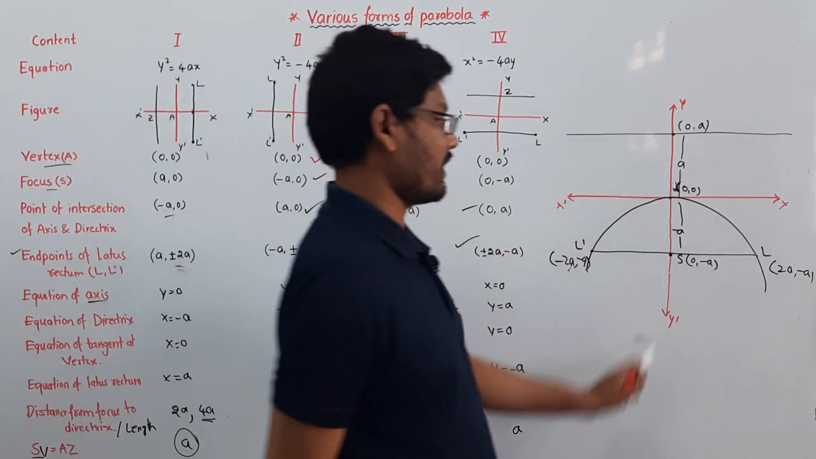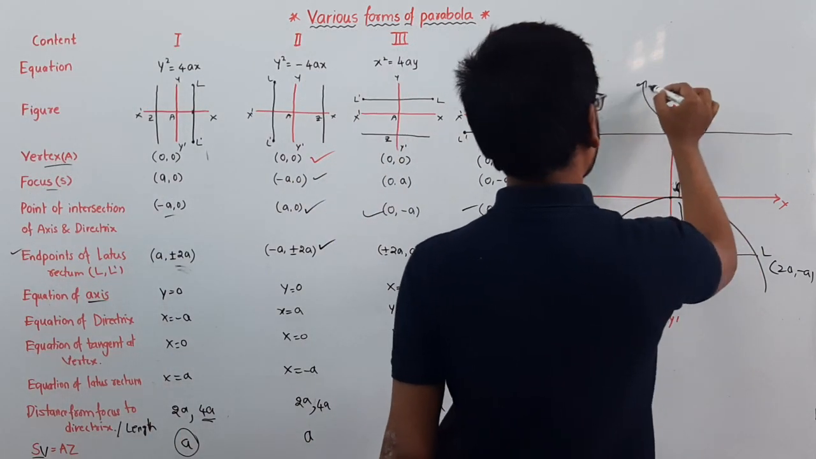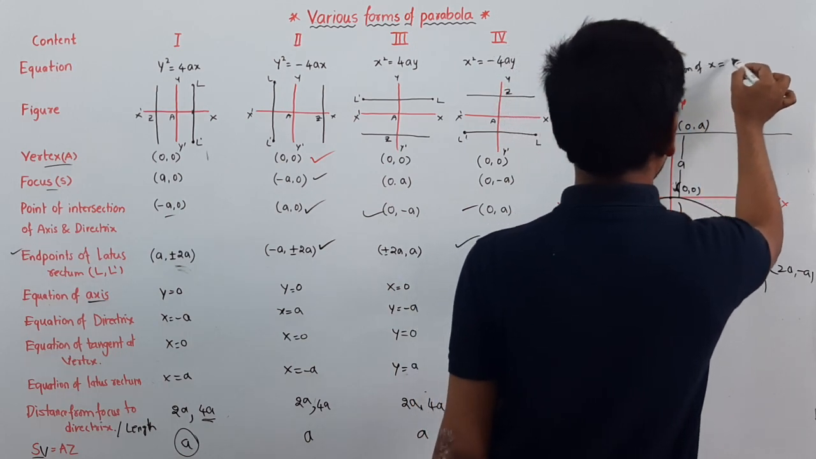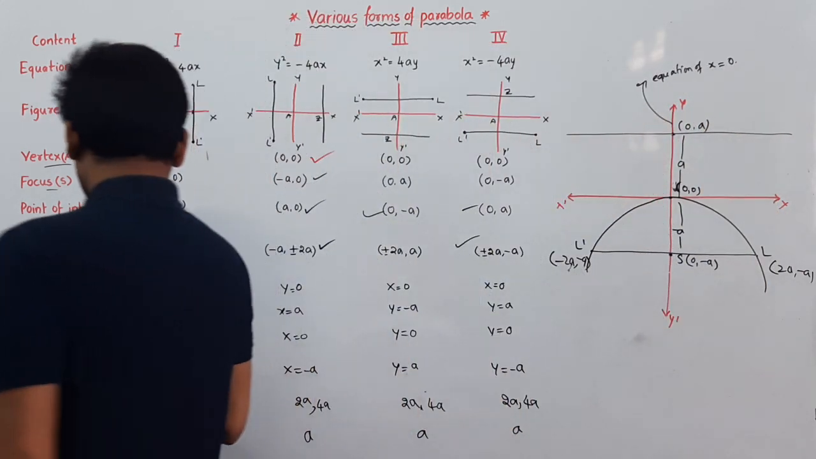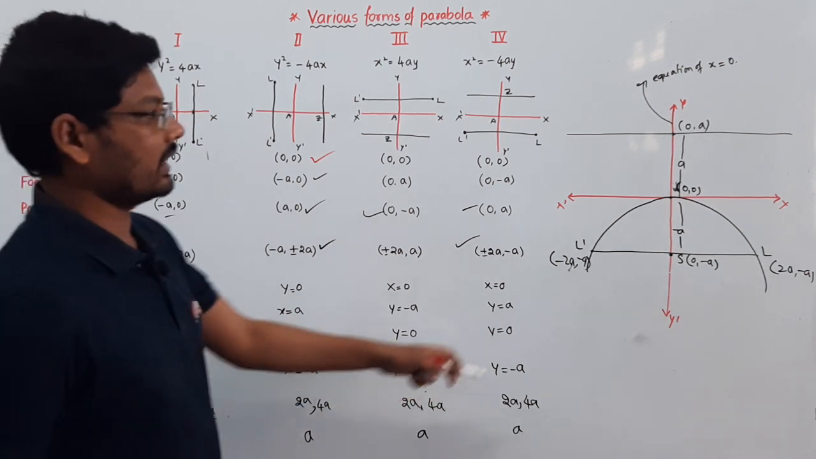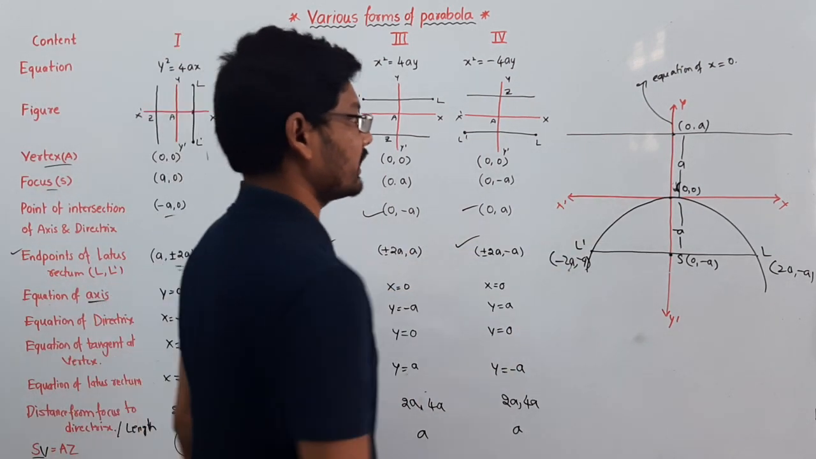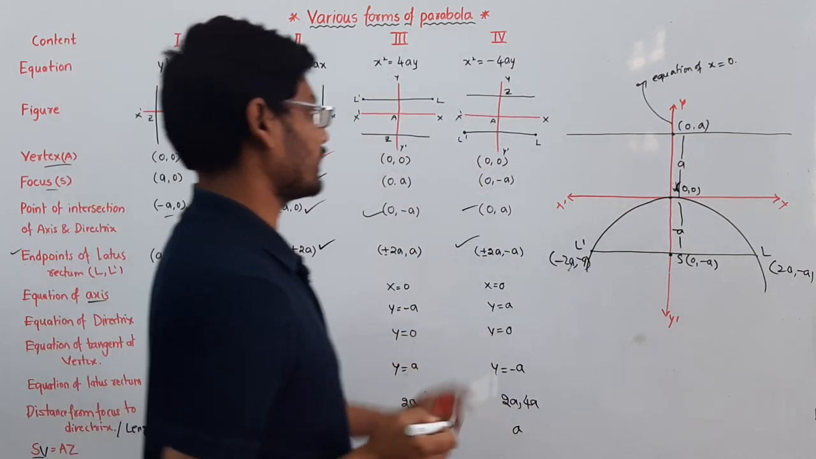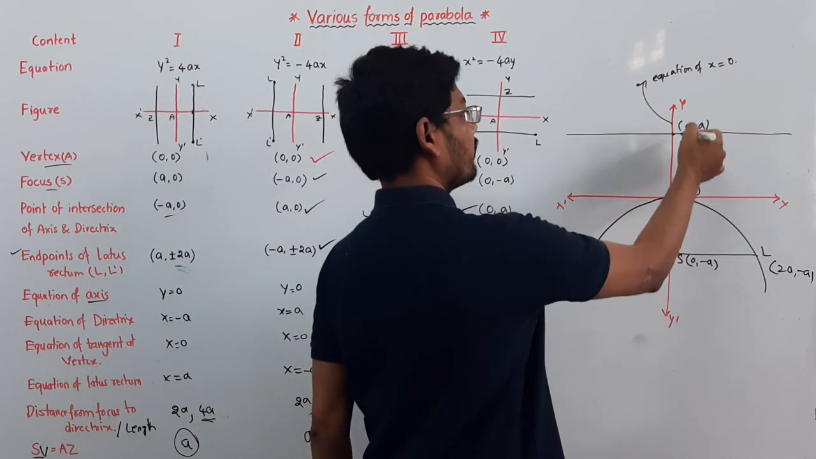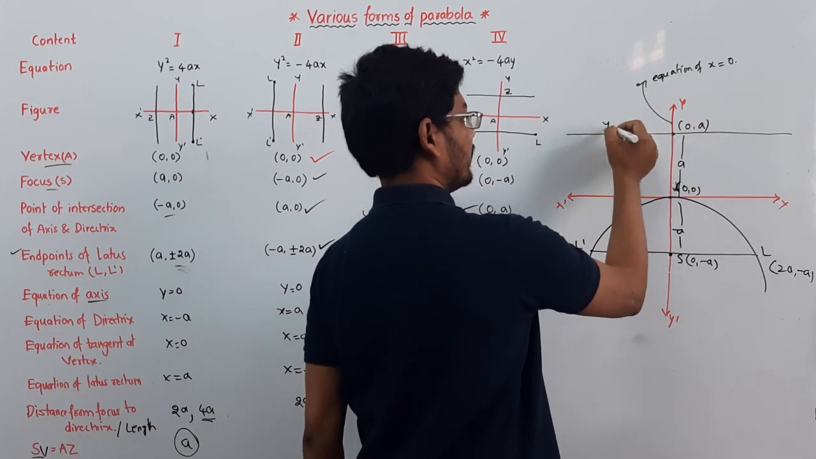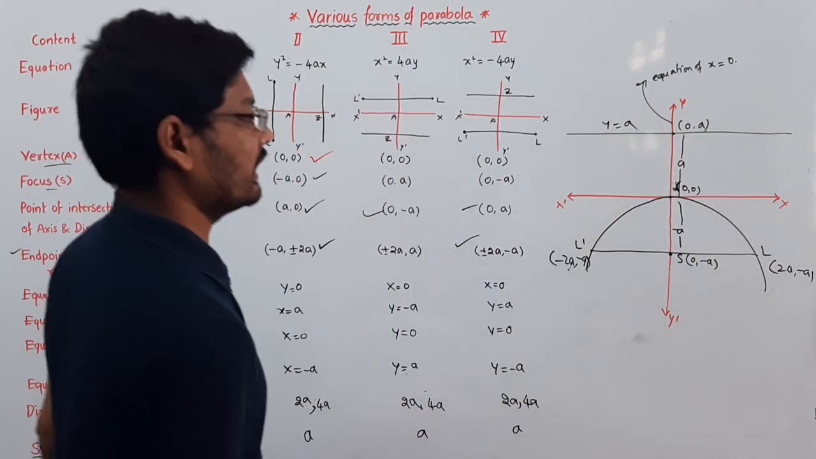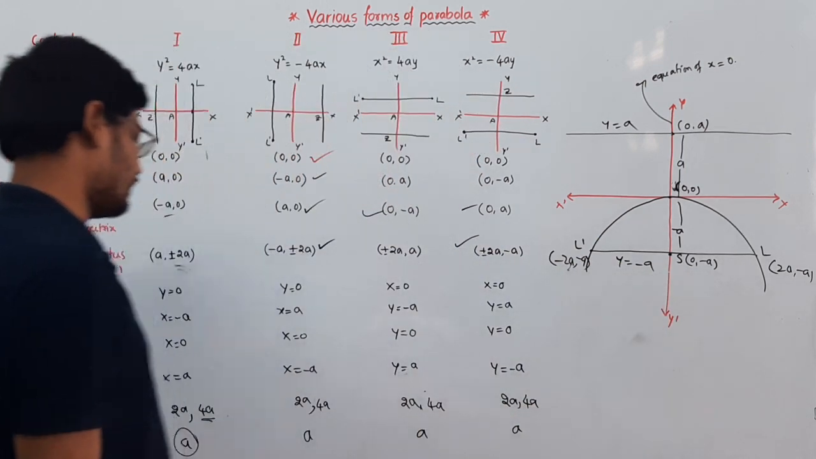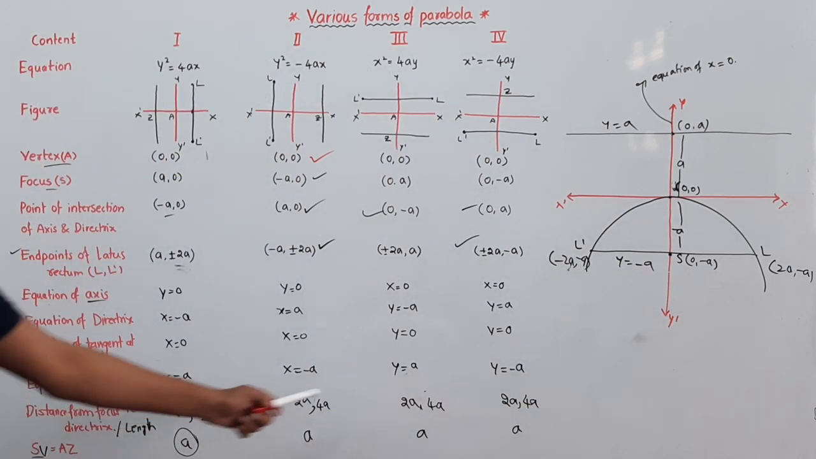Next, the equation of axis. This is the y-axis, so the equation of axis will be x equal to 0. And the equation of directrix: it is on the y-axis at a units, so it will be y equal to a. Then the equation of latus rectum is y equal to minus a.